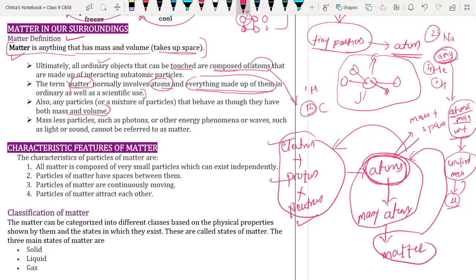Suppose we have nitrogen. Nitrogen has atomic mass 14. So how will you say the mass of nitrogen? 14 atomic mass unit, 14 AMU, or 14 unified mass. U is unified mass. Understood?